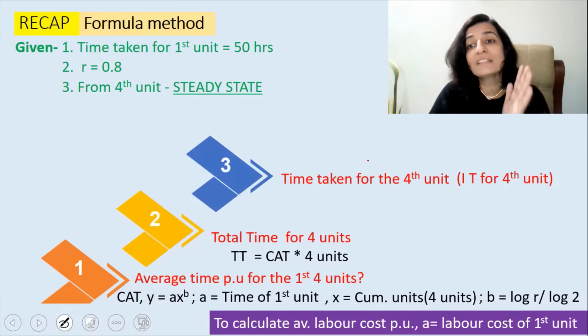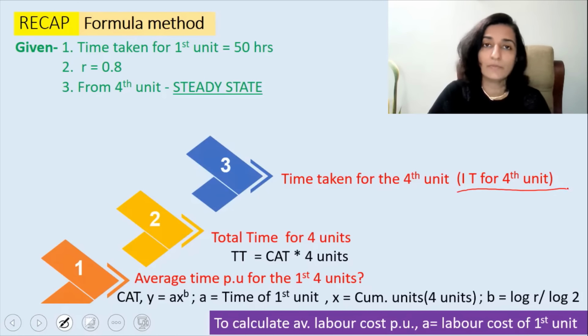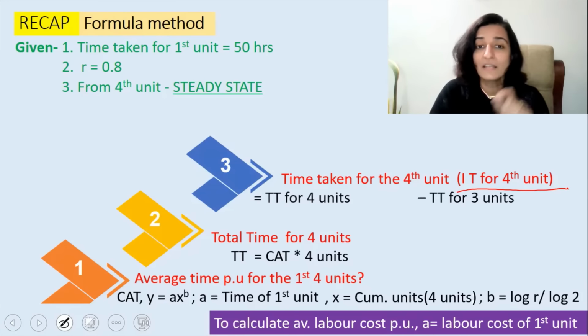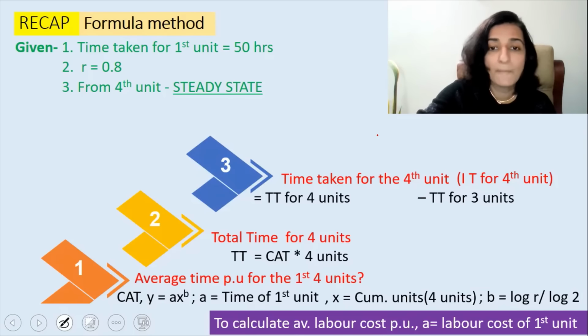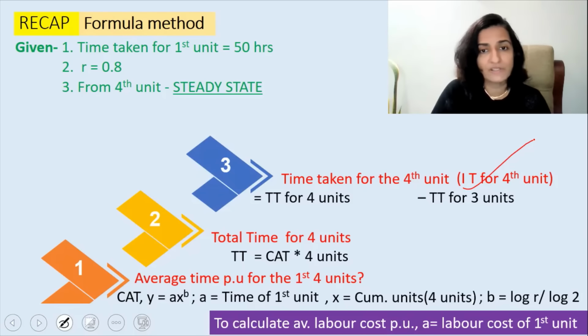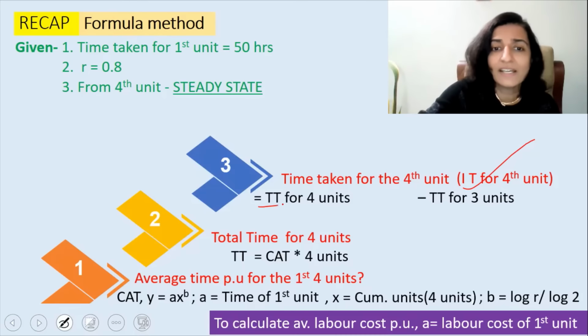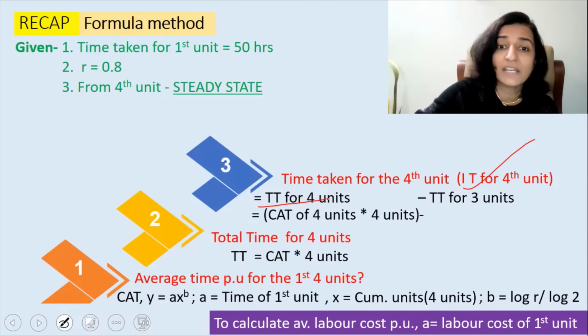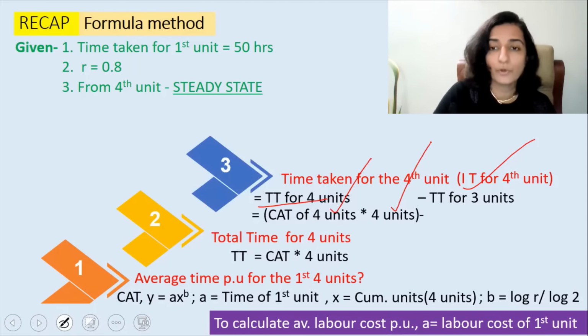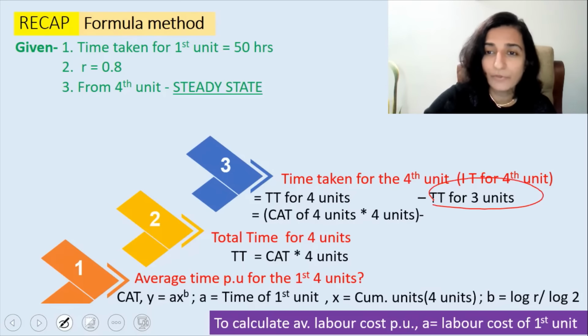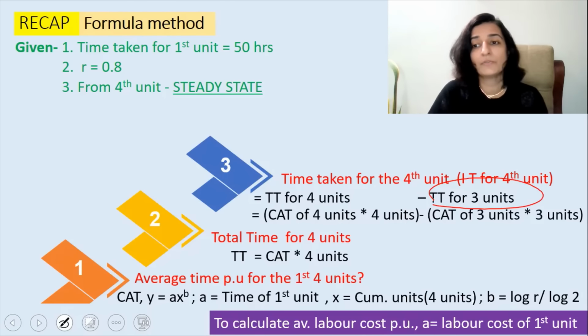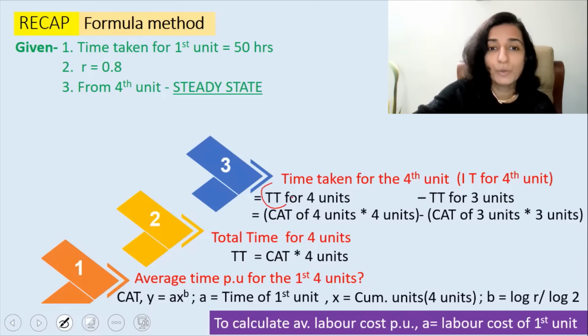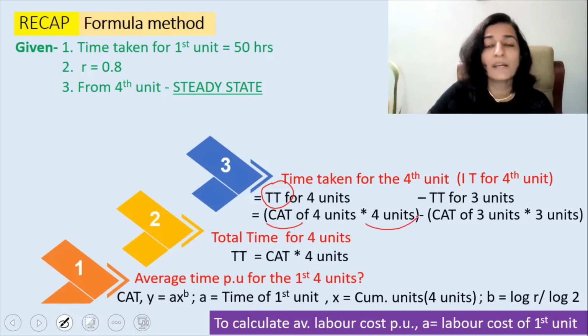Time taken for the fourth unit is nothing but the incremental time for the fourth unit. So the formula is the total time for 4 units minus the total time for 3 units. And what is the total time? Total time for 4 units is the cumulative average time of 4 units multiplied by 4 units, minus the total time for 3 units, which is the cumulative average time of 3 units multiplied by 3 units. Always remember that in order to get the total time, all that you have to do is cumulative average time multiplied by the number of units. So you get the total time.